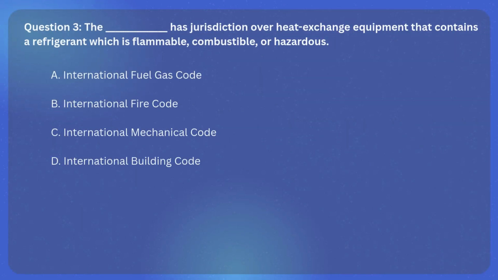Question 3. The blank space has jurisdiction over heat exchange equipment that contains a refrigerant which is flammable, combustible, or hazardous. A. International Fuel Gas Code, B. International Fire Code, C. International Mechanical Code, D. International Building Code.